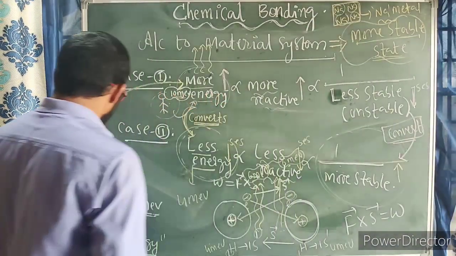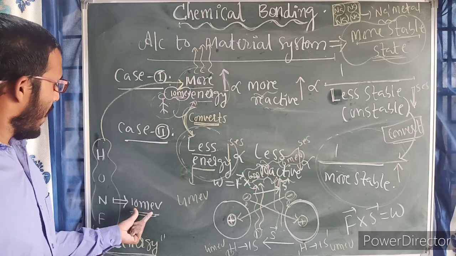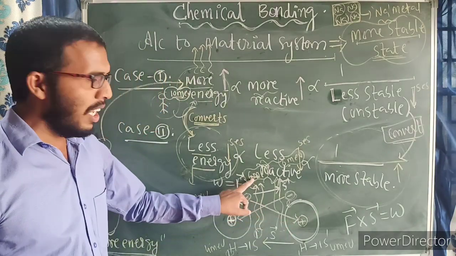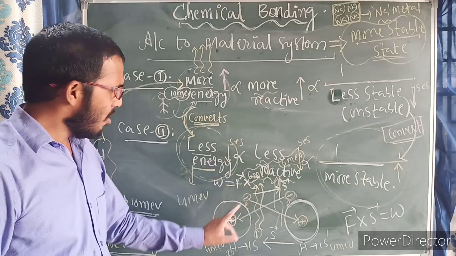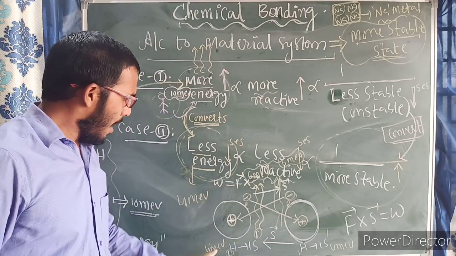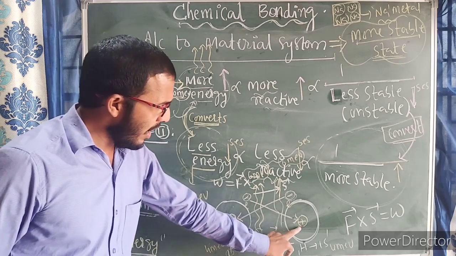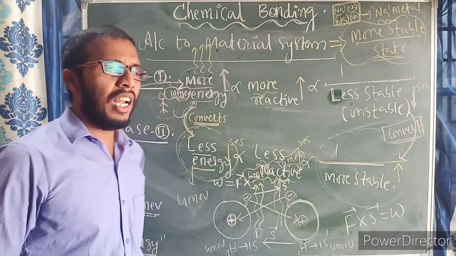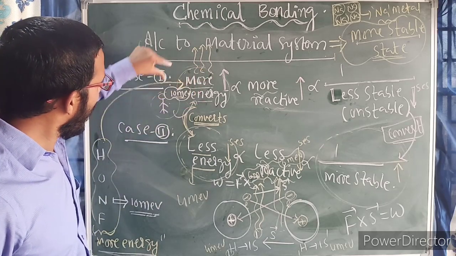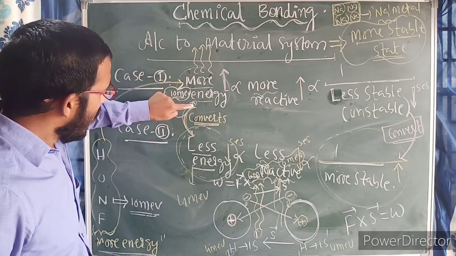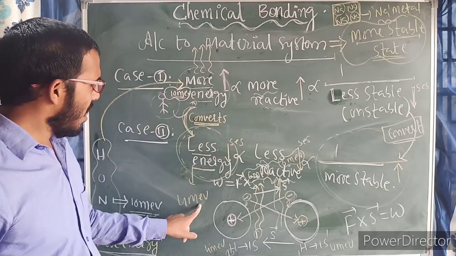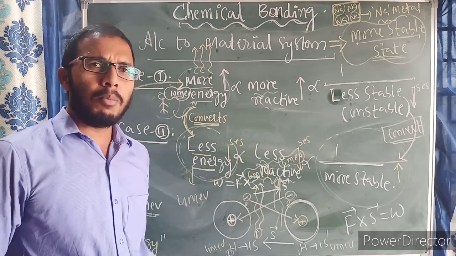In the beginning, all the atoms had 10 milli electron volts. During the combining process, 6 milli electron volts of energy was lost by each atom. Therefore, the leftover energy became 4 milli electron volts. Here also, it acquired 4 milli electron volts. So this more energy, 10 milli electron volts, converts into less energy, that is 4 milli electron volts, during the combining process.